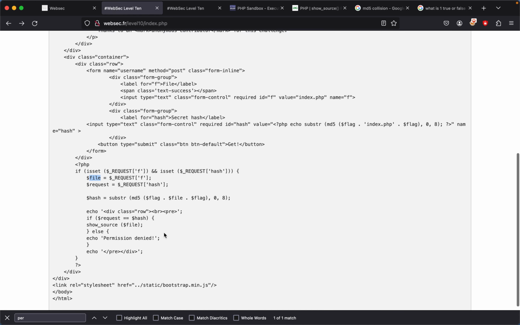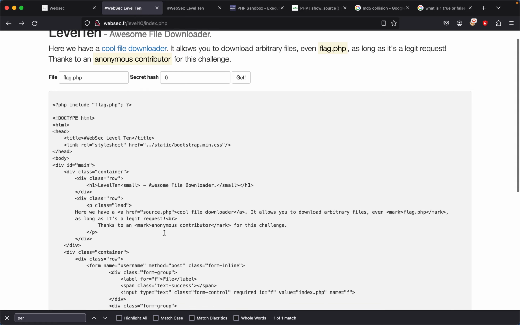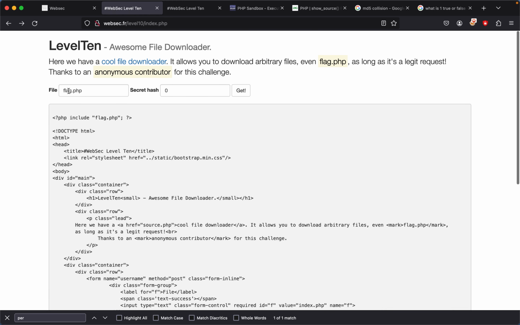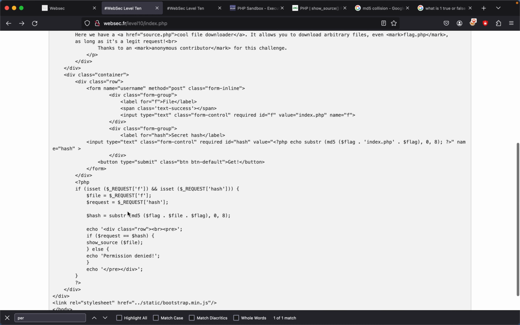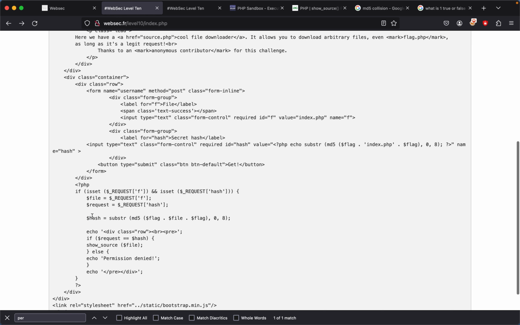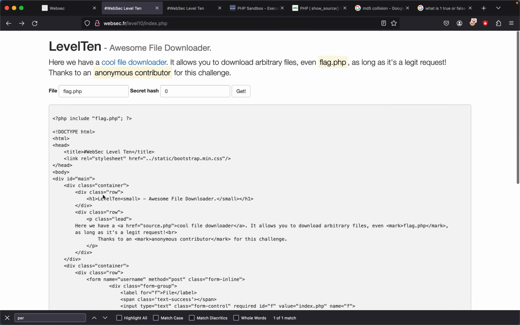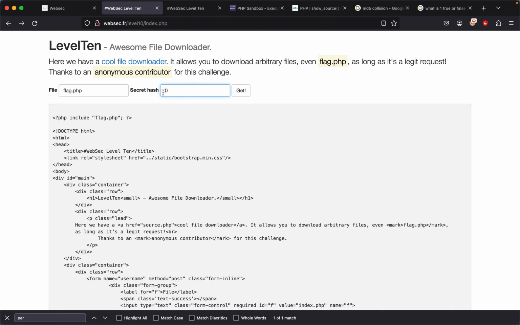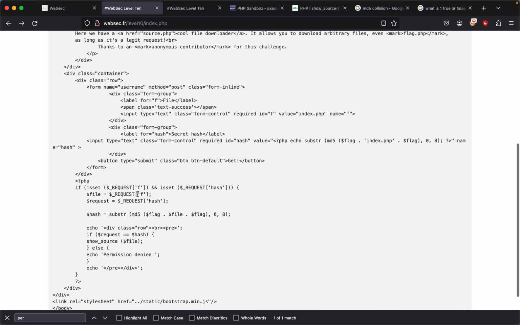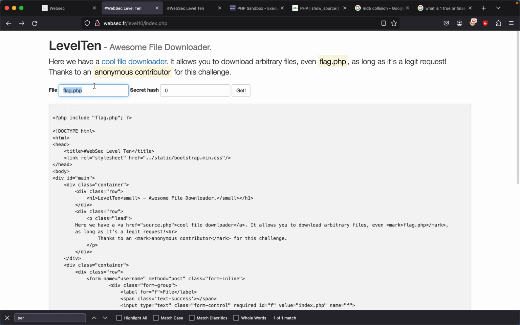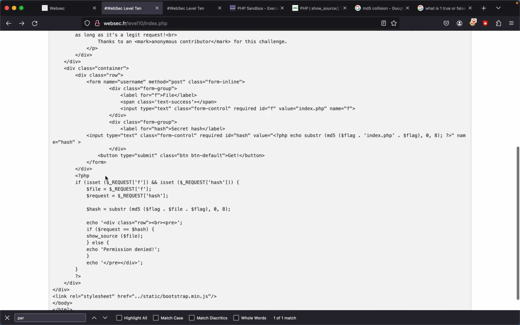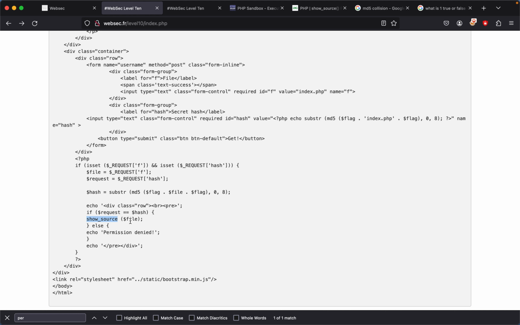So what I'm basically trying to say is that if we insert a flag.php file and generate a file name that's going to equal it, and if this MD5 hash generates a hash at the beginning that starts with 0, and we have the secret hash right here equal to 0, that means we passed this challenge. But we have to find a way to generate a file name. So how do we do this? And also the generated file name has to equal flag.php because that's what's requested to show source.